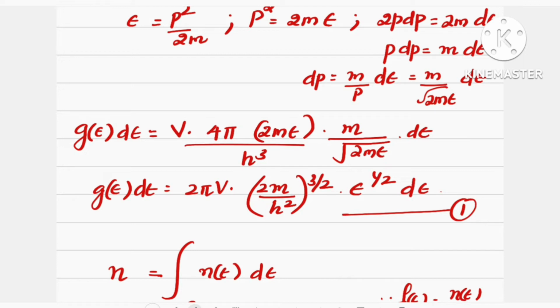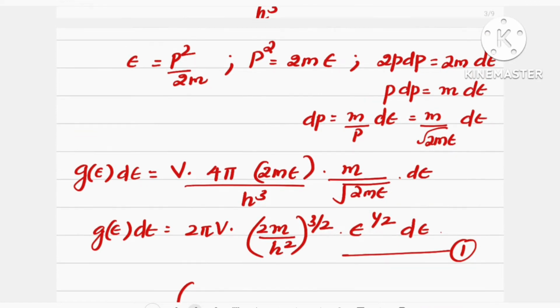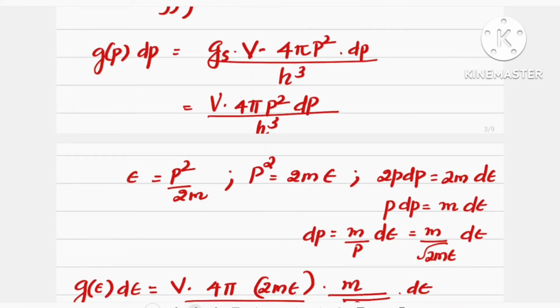Therefore, g(ε) dε will become, on substituting the value of epsilon in the equation, g(p) dp becomes g(ε) dε, and the equation is reduced to the form V into 4 pi p square dp by h cube.